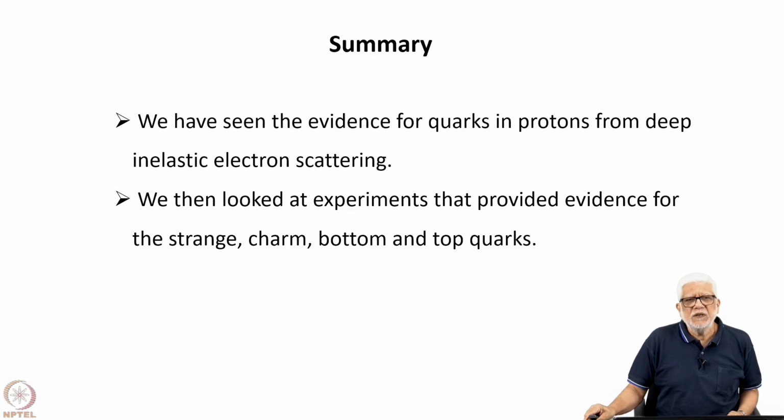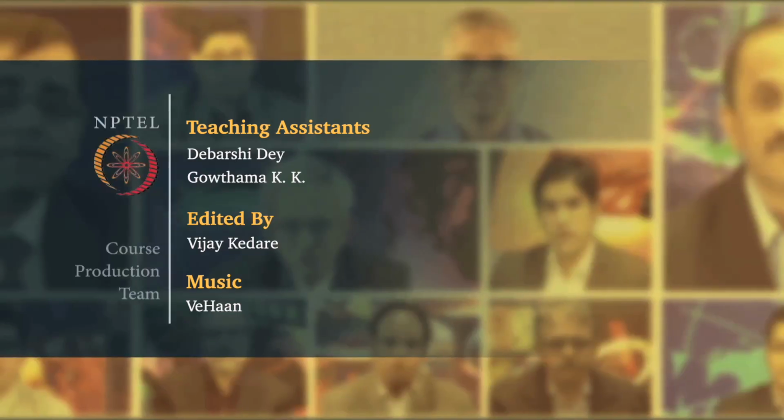So, we come to the summary. We have seen evidence for quarks in protons from deep inelastic scattering, and then we have looked at experiments that provided evidence for the strange quark, the charmed quark, the bottom quark, and the top quark. The U and D, of course, were part of the proton and neutron, and so they were hypothesized to be there anyway. Thank you.